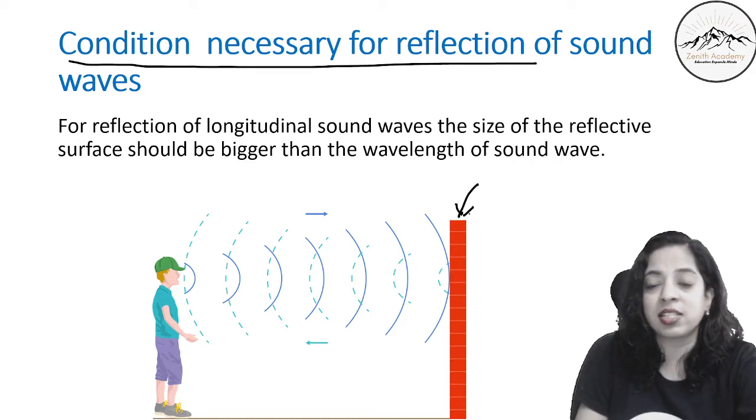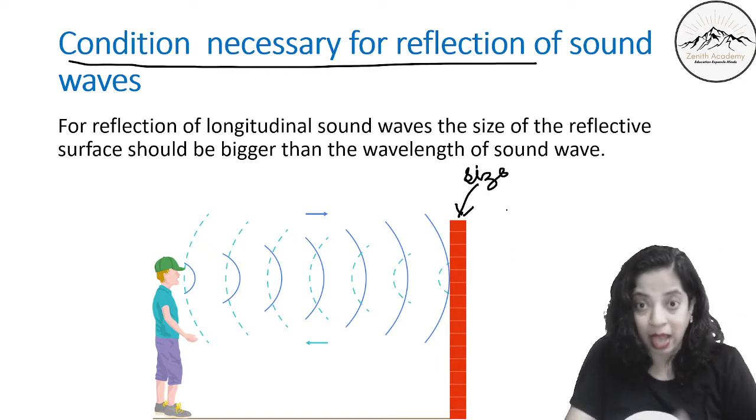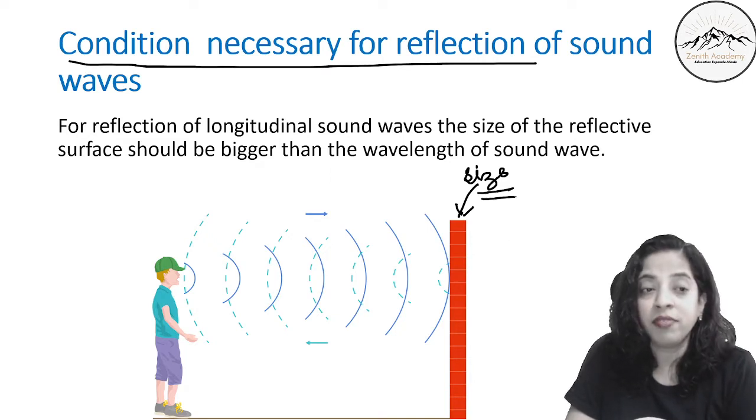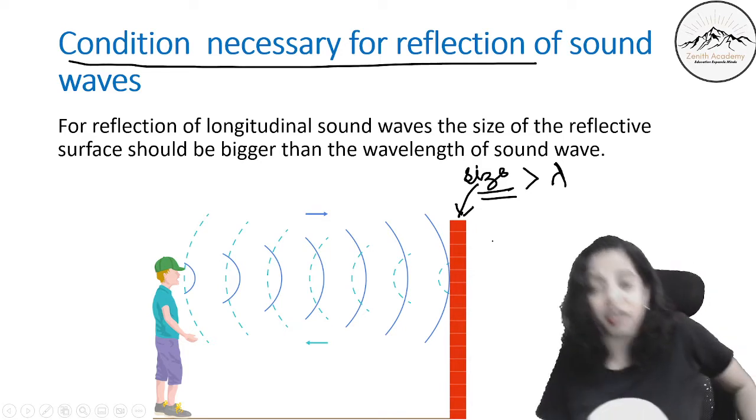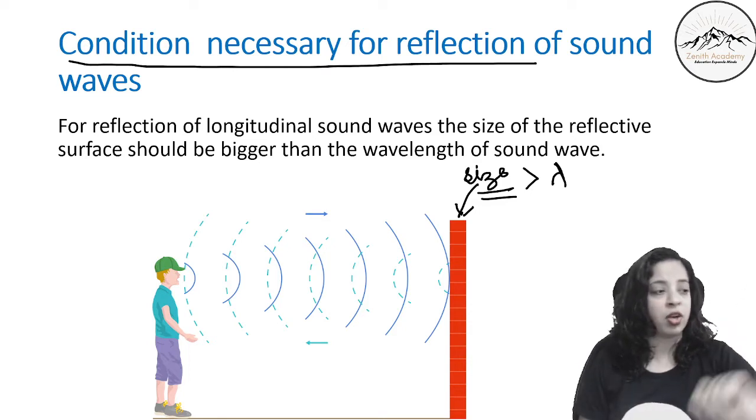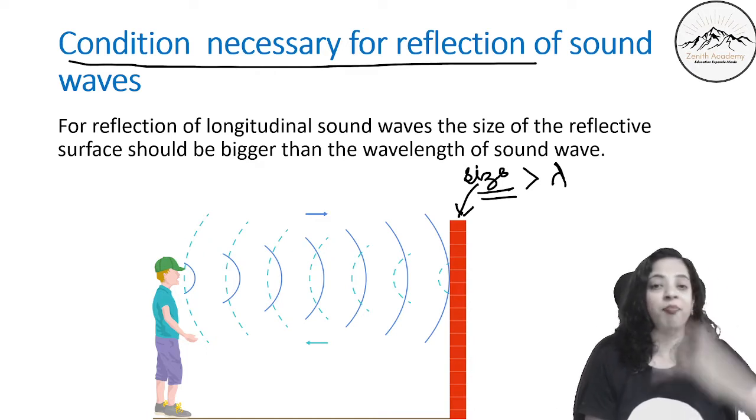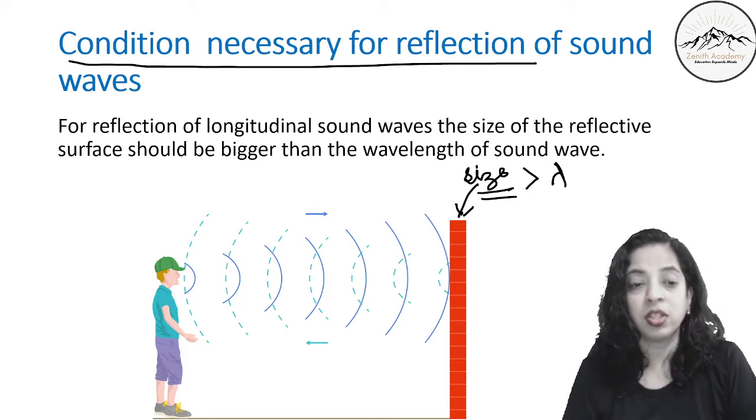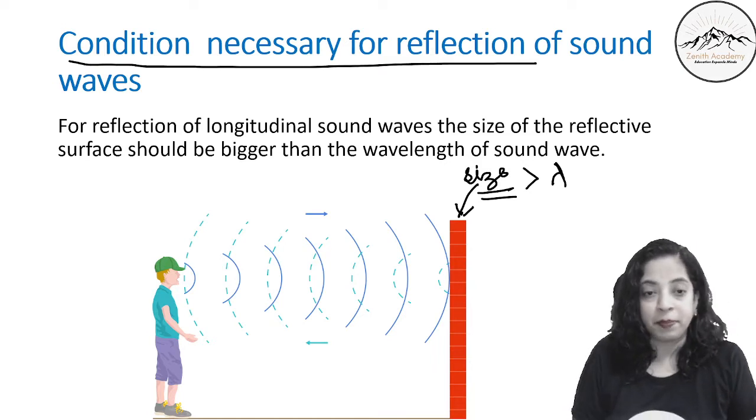So the size of the obstacle from which the sound touches and bounces back, the size of the reflective surface, should be bigger than the wavelength of the wave itself. If this size is smaller, the sound will not get reflected. So when I am sitting here and I keep a small book in front of me and I talk, I will see that sound is not getting reflected back, right? Because the wavelength of my voice is bigger. So for the sound to reflect back, the size of the obstacle has to be bigger, right?